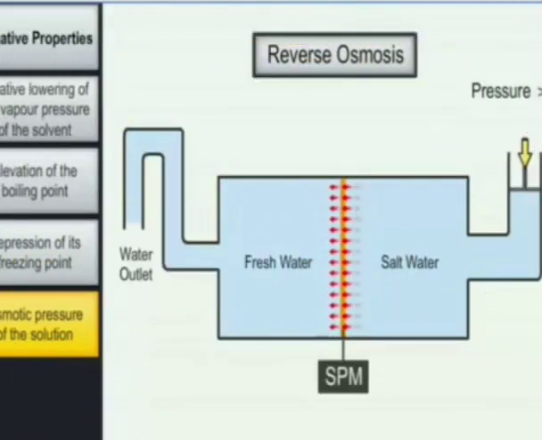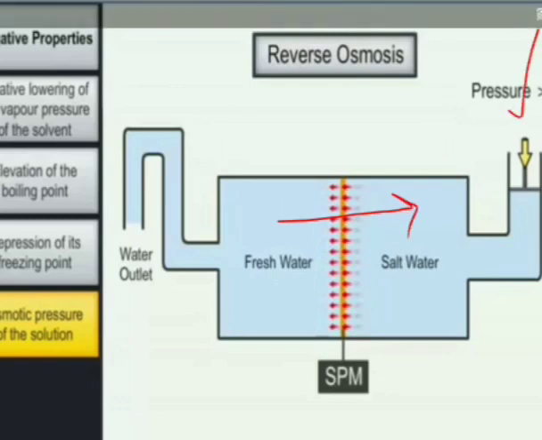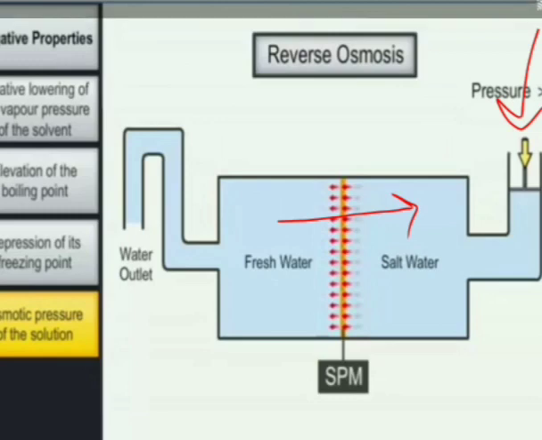Here it is very interesting to note, we know that there is movement of solvent particles from low concentration to high. It is called osmosis. But when we apply a pressure to restrict this movement, it is called the osmotic pressure. The pressure at which there will be no movement of solvent particles is called the osmotic pressure.